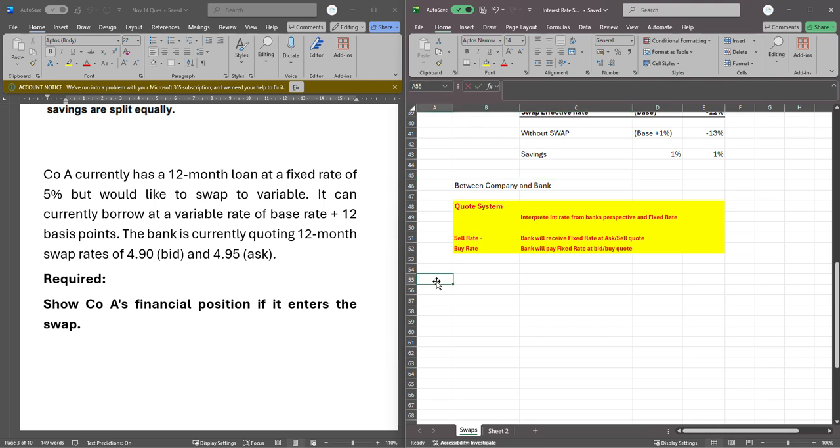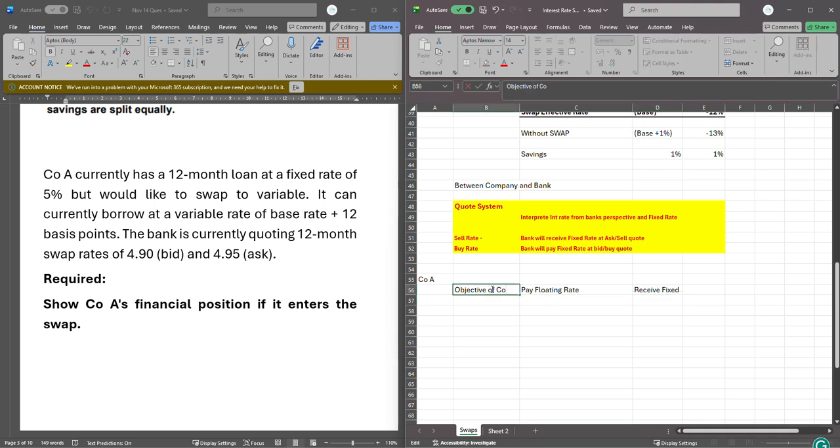Now let's quickly look at this question here, the CoA company. Let's see what is happening with this company. Take 1 minute to look at that question. What is the objective of this company? I like to always start from that. It gives you direction straight away. This company wants to pay variable. Currently, it has a fixed rate loan, and its objective is to change it to floating. He wants to pay floating rate, base rate. And if he's going to pay floating, then for the swap, he must receive fixed. That's the objective of the company.